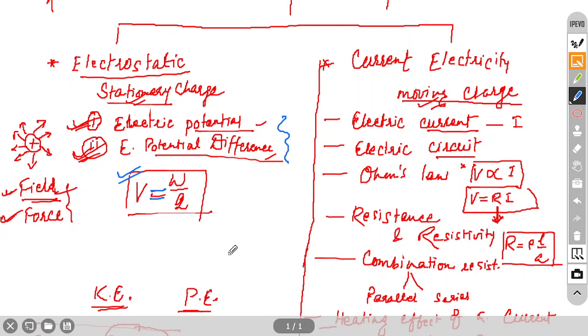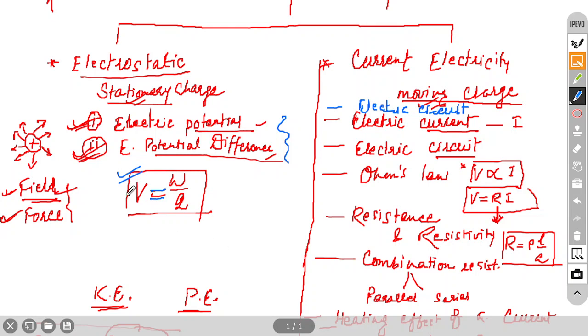Sir, if the circuit is broken, then current will not pass. Without circuit we cannot have current. So, here also one topic will include electric circuit. Electric circuit is very important. Without electric circuit we cannot have the current flowing through it. So, circuit should be closed, then only current will pass through it, otherwise current will not pass through it.